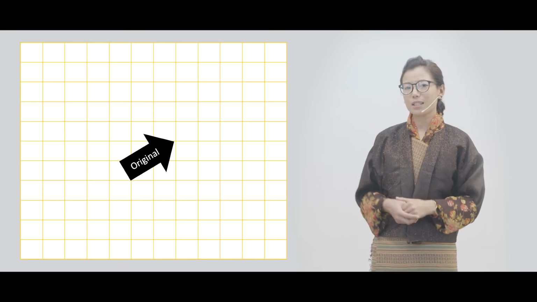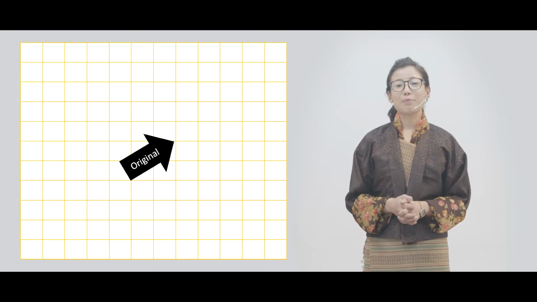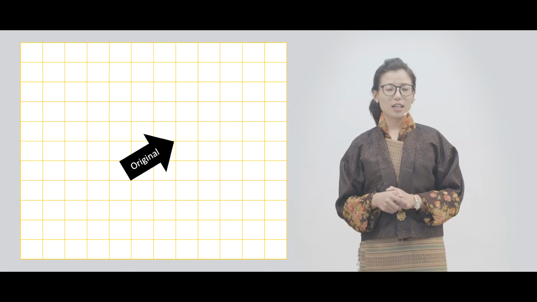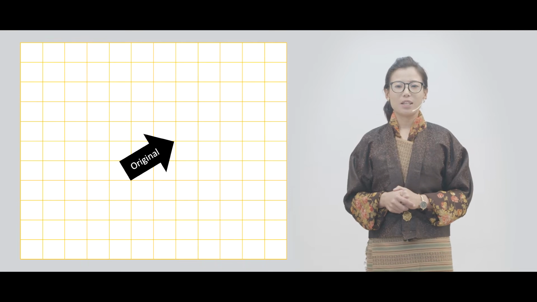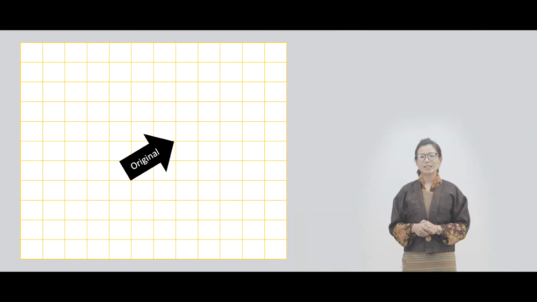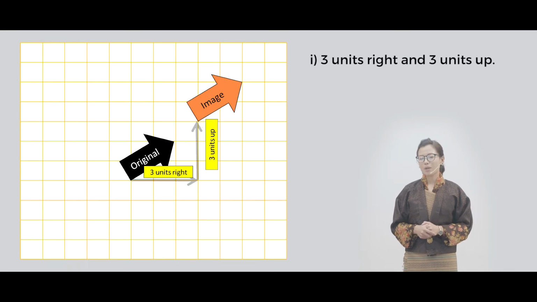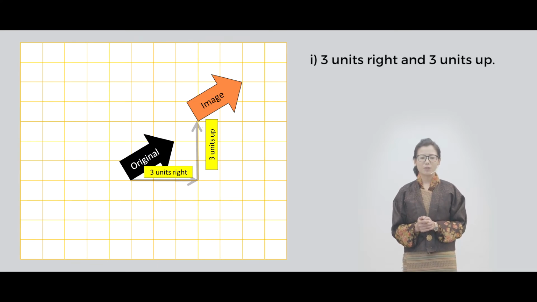Can you look at this grid? Do you see the black arrow at the center of the grid? That arrow is called the original shape. Let us see how to translate the arrow 3 units to the right and 3 units up. Can you see the orange arrow now? That is the image which is translated 3 units right and 3 units up. Now the original shape has shifted to the up right side from the original position.